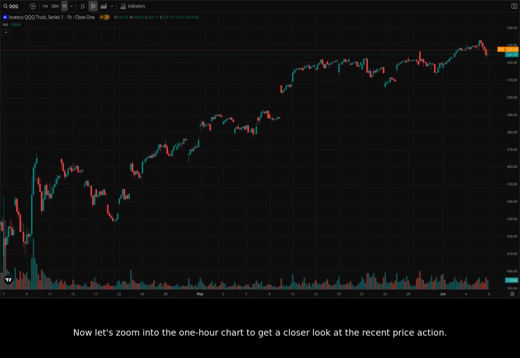Now let's zoom into the 1-hour chart to get a closer look at the recent price action. We will narrow the scope down to early May. Looking at the 1-hour chart, the volatility over the last few weeks is much more apparent. We can see several attempts to break above the 530 level, but each attempt has been met with a sell-off. Given the recent rejection at 530, a break below 520 is certainly a possibility in the short term.